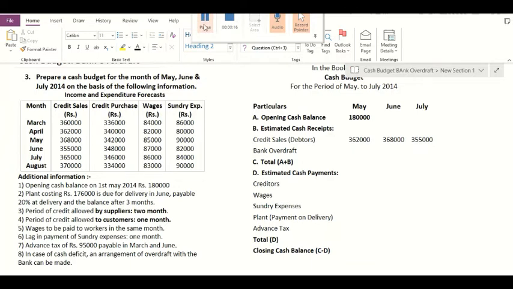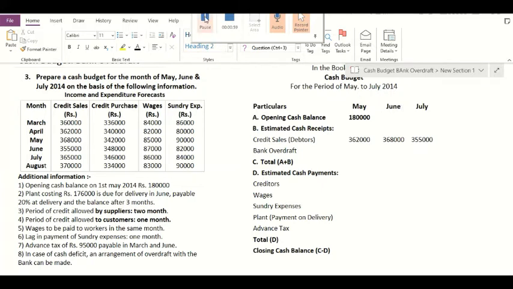The major chunk of cash is used towards the payment of credit purchases. There is one additional information regarding the credit purchases. What is that additional information? The period of credit allowed by suppliers is 2 months. It means that our suppliers have allowed us to pay the amount of credit purchases after 2 months. So this credit period we have to consider while taking the amount of credit purchases in the cash budget for these 3 months. So we have to consider which month's amount will be paid in the month of May, June and July.